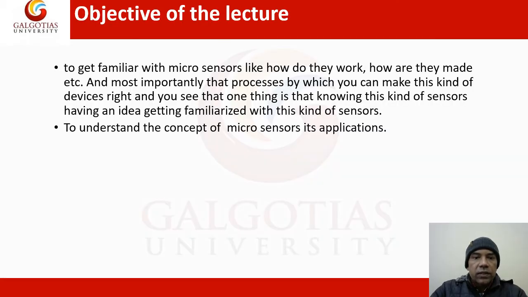So the objective of this lecture will be to get familiar with microsensors, like how do they work, how are they made, etc. And most importantly, what that process is by which one can make this kind of devices. And one thing is knowing what kind of sensors there are, getting familiarized with this kind of sensors. To understand the concept of microsensor and its application is also an objective of the lecture.